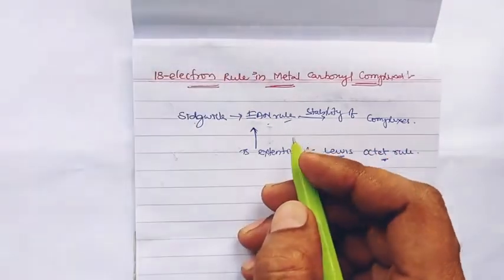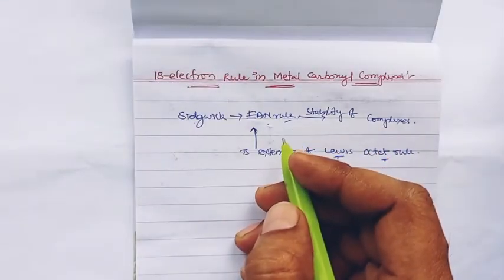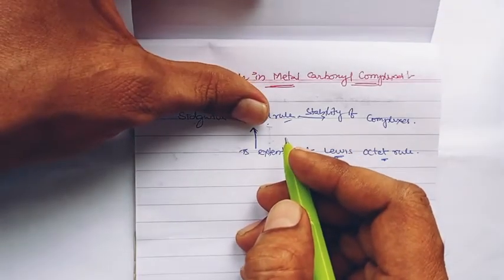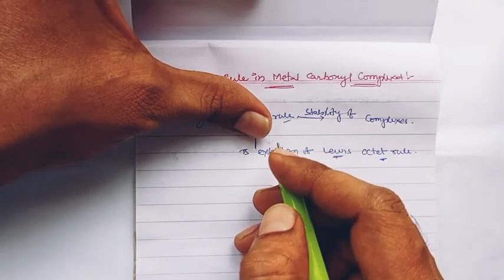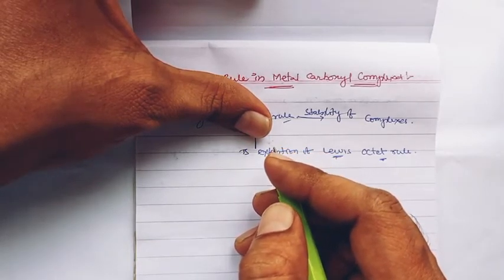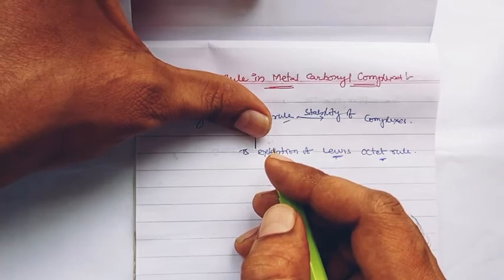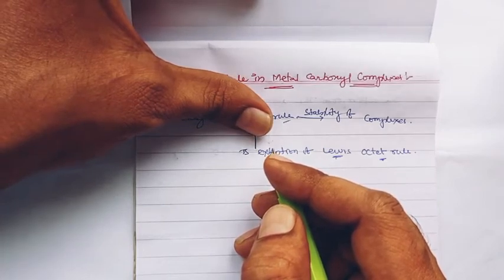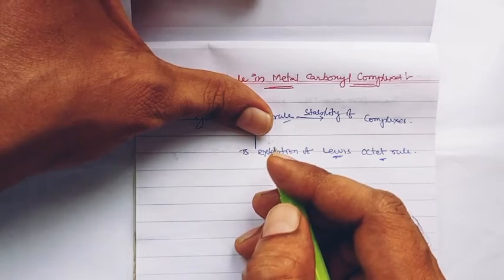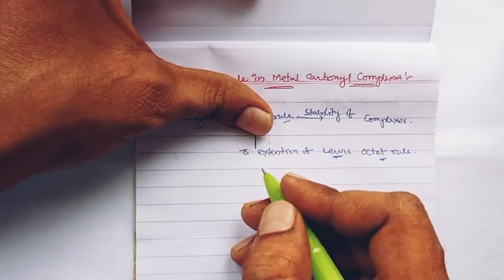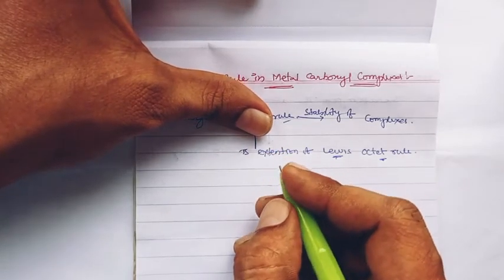And regarding stability in the EAN rule, Sidgwick says that the stability of the complexes depends upon the central metal atom of a complex. When the central atom gains the noble gas configuration, the complexes are very much stable. He concluded like this, right.